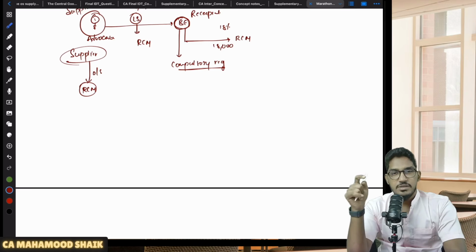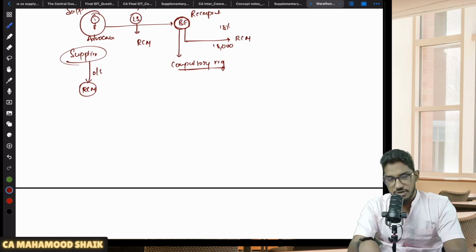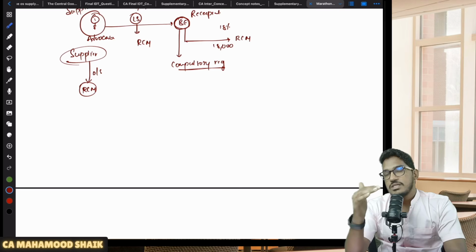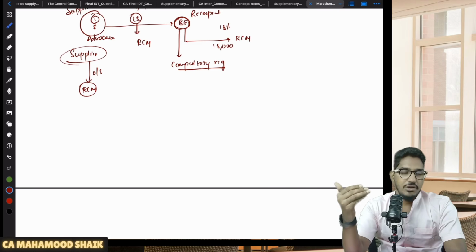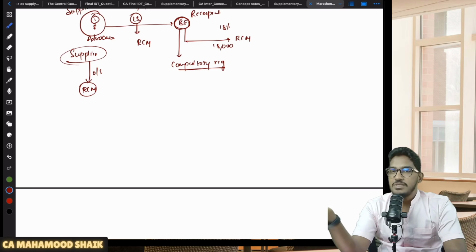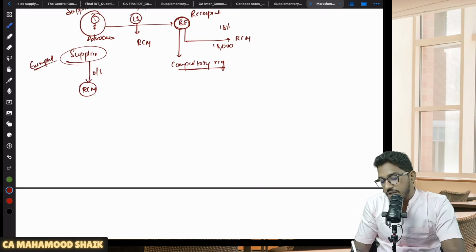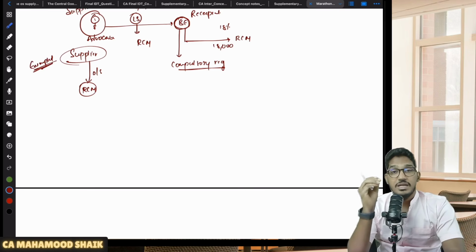Then what is the purpose of this person taking the registration? Even though his aggregate turnover has exceeded the applicable threshold limit, will there be any purpose if he takes the registration? No purpose. Why? Because you are making only such outward supplies where all of them are covered under RCM. On all your outward supplies, your recipients will anyhow pay the GST. You don't have any obligation to pay GST. So this supplier is exempted from taking registration, even if his aggregate turnover exceeds the applicable threshold limit.